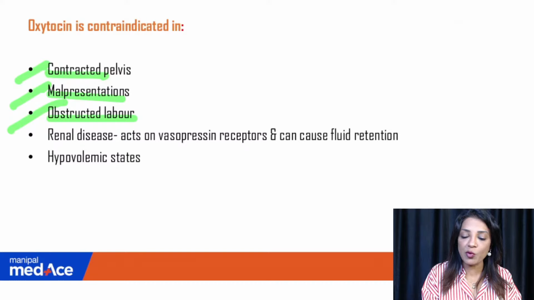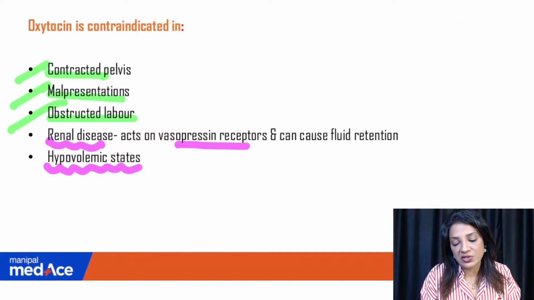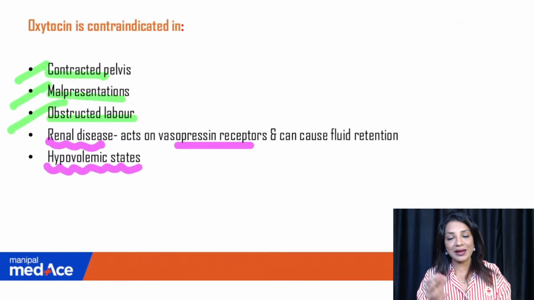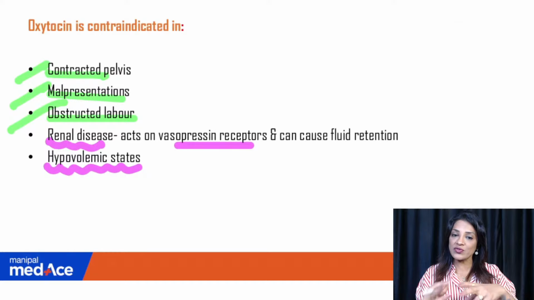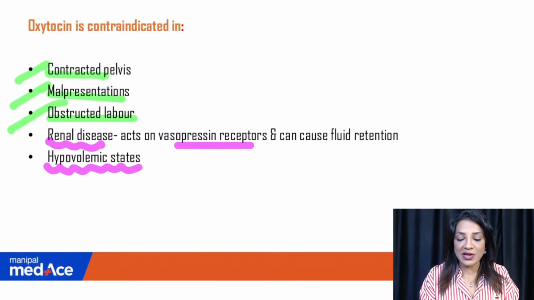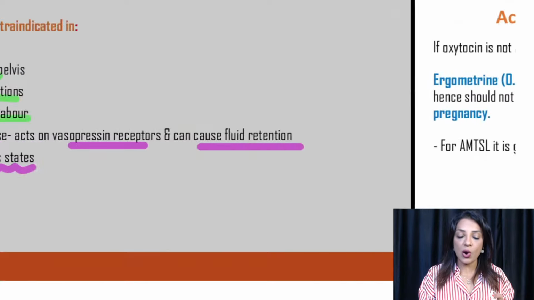Apart from that, the hypovolemic state, because it is acting like ADH. Then renal disease, it acts on the vasopressin receptors because it is secreted from the posterior pituitary, you know that, and there is another hormone, ADH. So kind of the same symptoms, same kind of mechanism of action. Renal disease, vasopressin receptors, it will act on, and it can cause fluid retention. So these are the 5 contraindications for oxytocin.